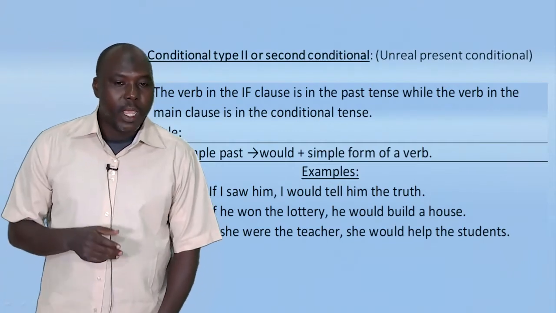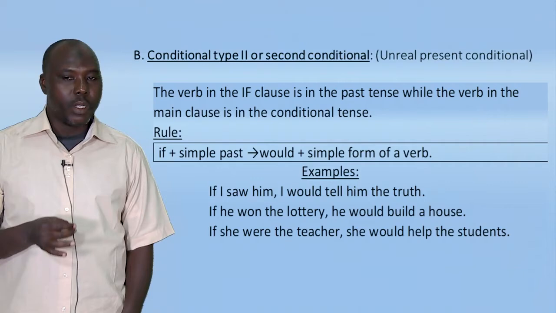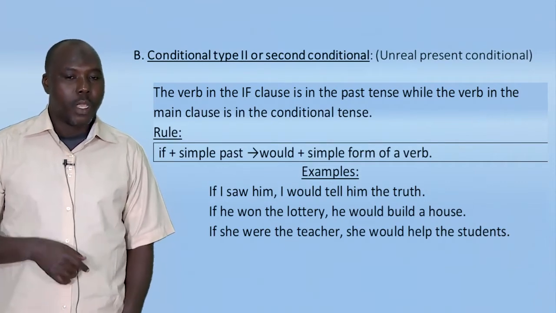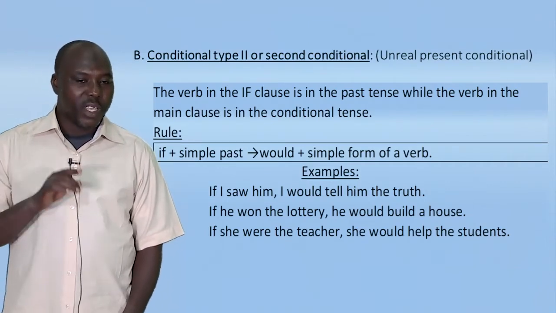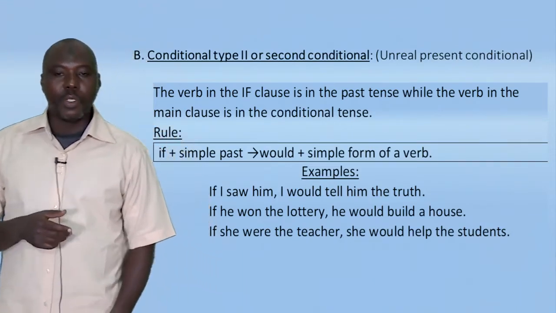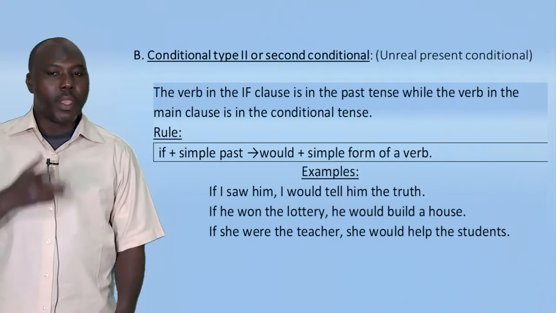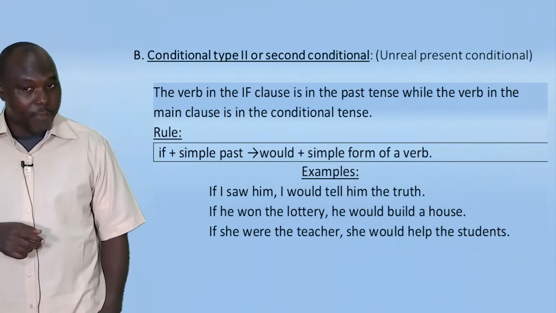The second example, if he won the lottery, he would buy a house. If she were the teacher, she would help the students. Okay, so this is conditional type 2 or second conditional. Now let's go ahead with the third conditional.